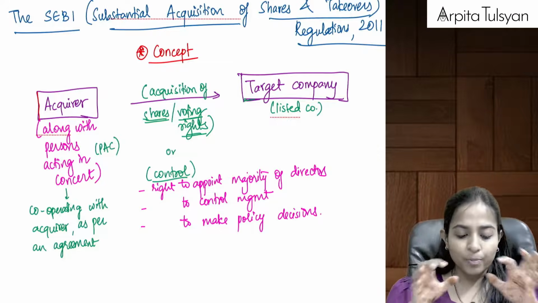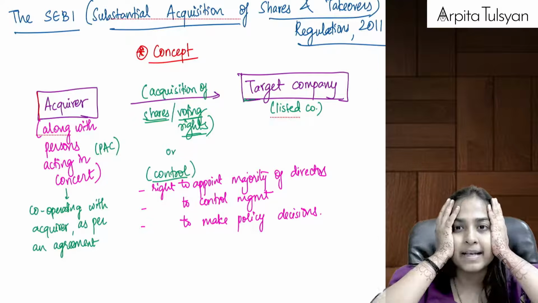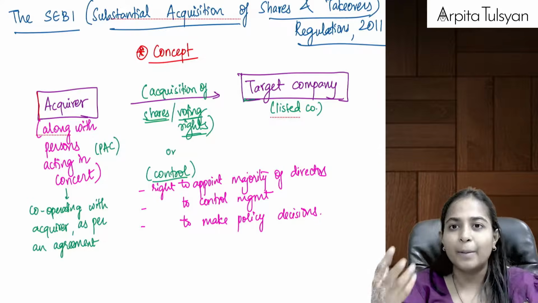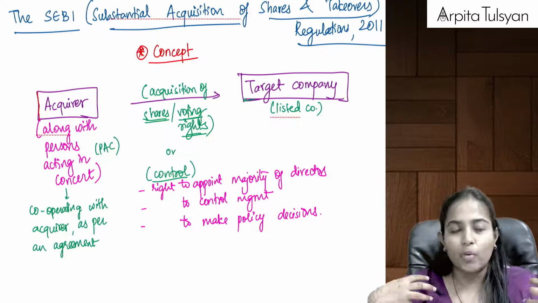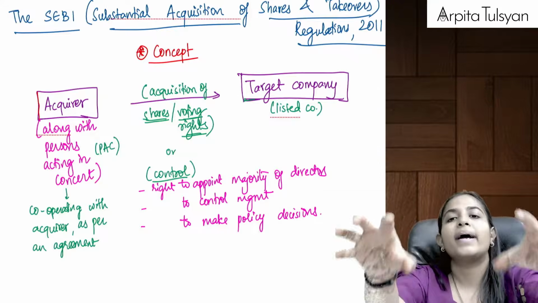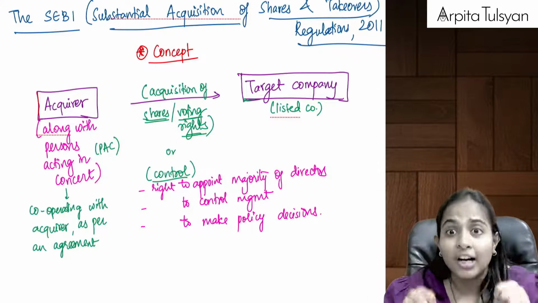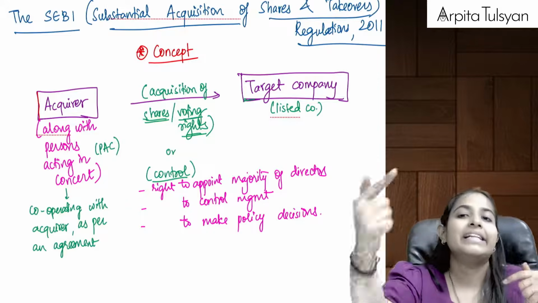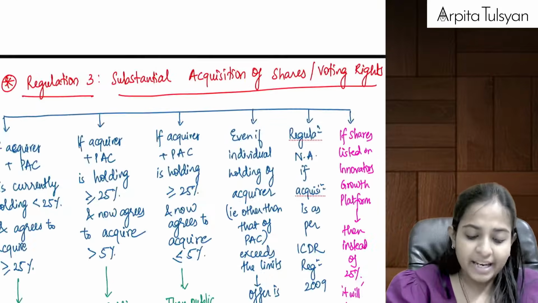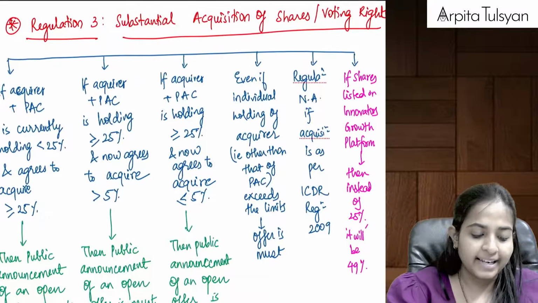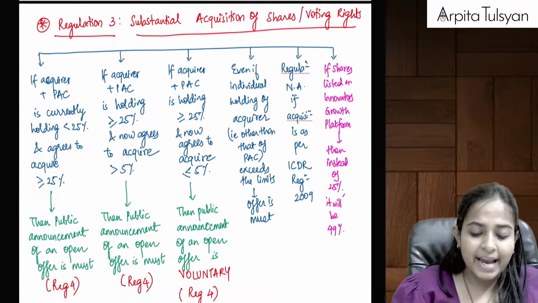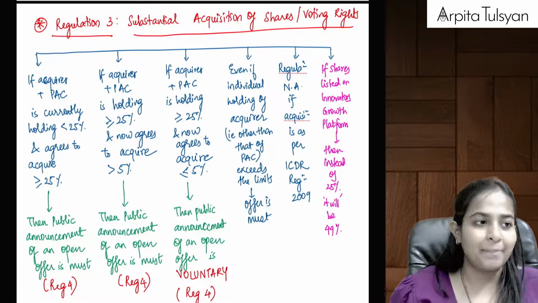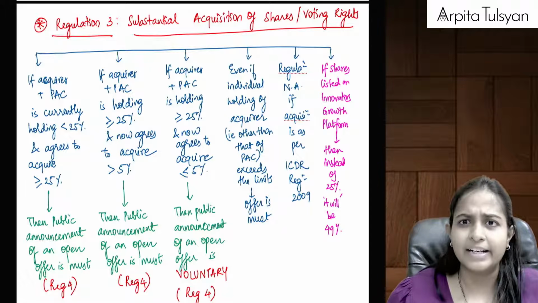So I hope the diagram is clear in your mind. Who is the acquirer? The acquirer along with the PAC, person acting in concert, person acting in cooperation. The acquirer or the PAC is acquiring some shares, voting rights or control in which company? In the listed target company. If this condition is fulfilled, then we know that SEBI SAST regulations will be applicable. I hope I am very clear with this.